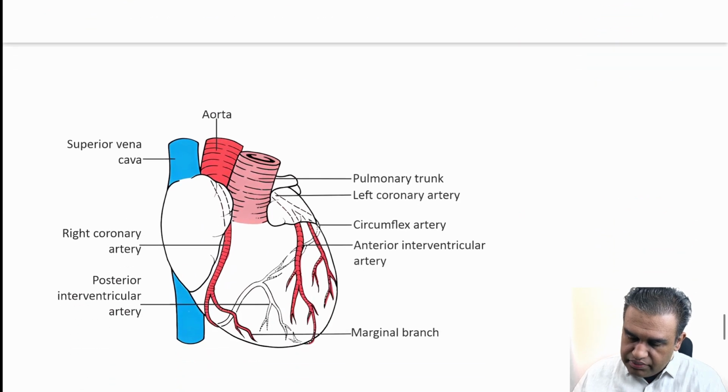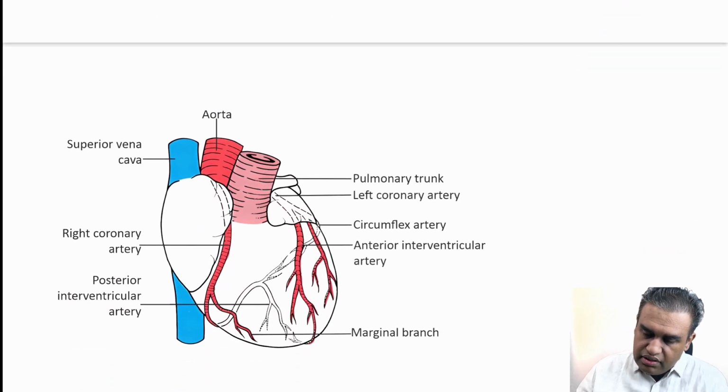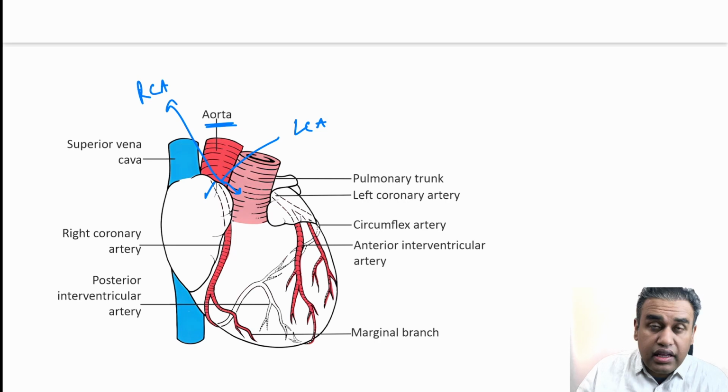Let us see an image as well. What actually happens is the aorta, as you can see over here, and slightly from here we have the origin of the LCA and RCA. So LCA and RCA take origin from the ascending aorta. Now what happens is that the LCA will be behind the pulmonary trunk and behind the left auricle.